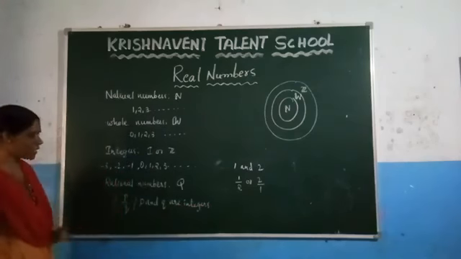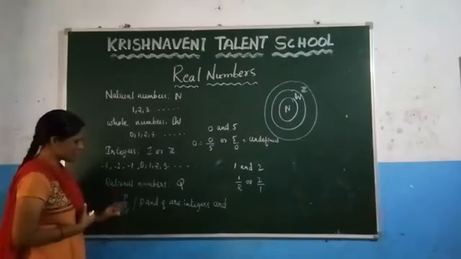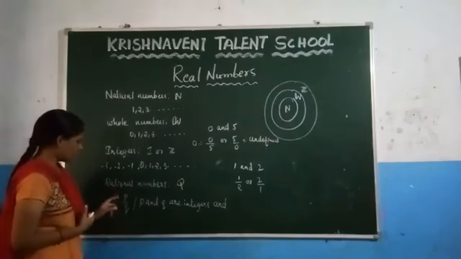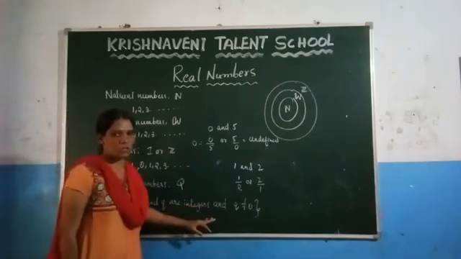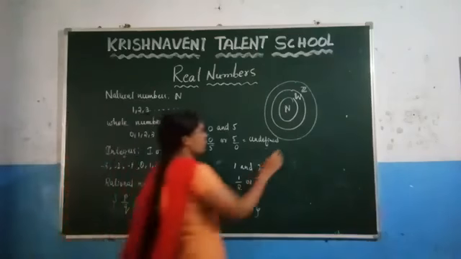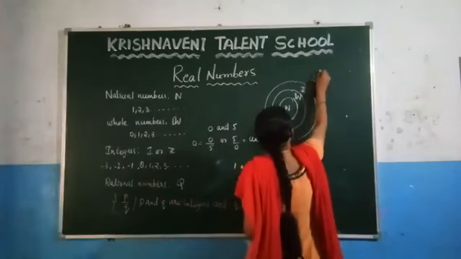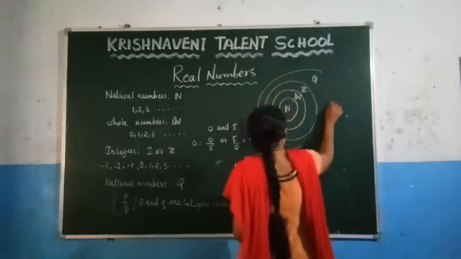So while defining the rational number, we have to consider two integers P and Q, and we have to write them in the form of a fraction, and the denominator should not be equal to 0. This is the condition we have to mention while defining the rational numbers. What are rational numbers? If you consider any two integers, we can write those integers in the form of a fraction, and the denominator should not be equal to 0. So the next number system is rational numbers.